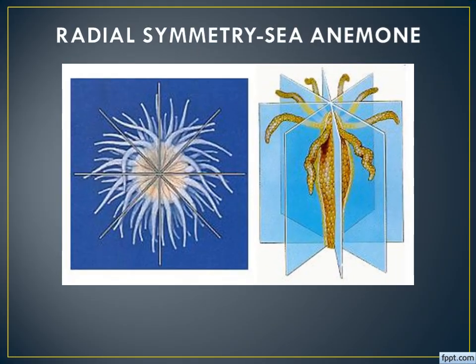The next one is radial symmetry. It means in whatever direction we cut this animal, it will give two equal halves. Understand? Since it is a cylindrical animal, only top and bottom are there. There is no right side and left side for this animal. It is a cylindrical shape. That's why in whatever direction or plane we cut this animal, it will give two equal halves. Examples are sea anemone and hydra. Fine.